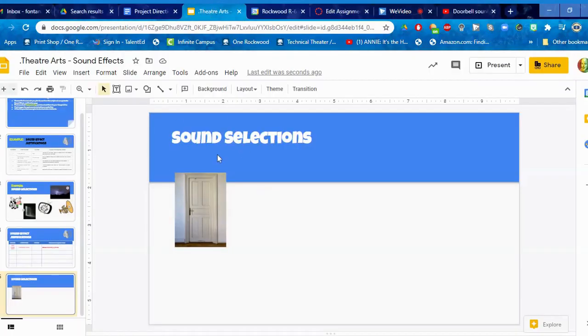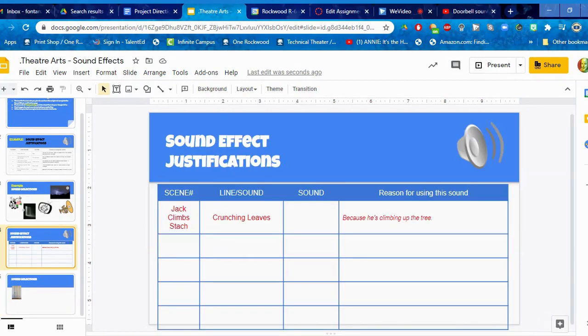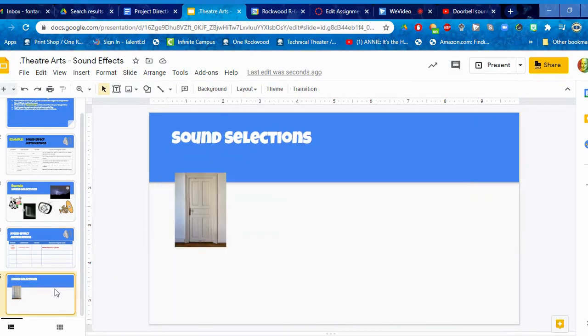So when you're on the sound effects slideshow and you get to the last page, first you have all of these details you're going to put in, but you're also going to want to have the sound selection so that it's easy for your audience or your teacher to grade it. So first you want to have a picture for your sound.